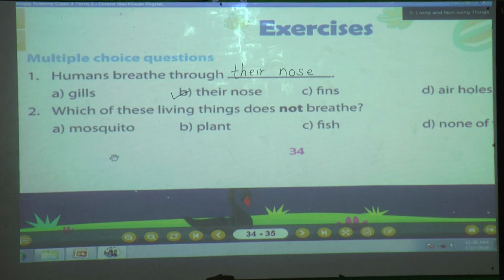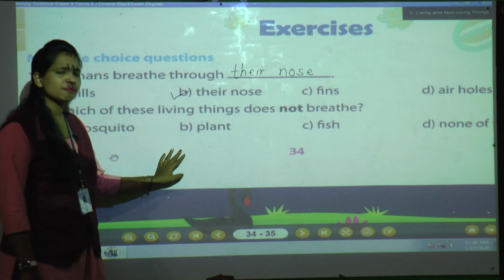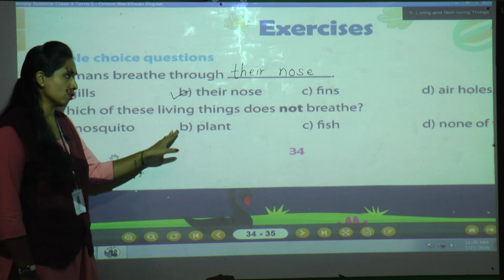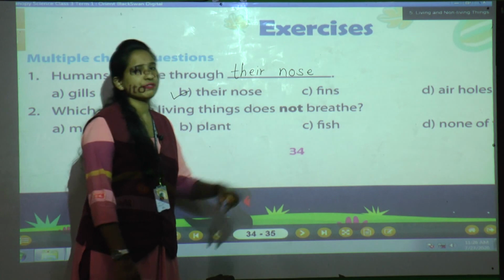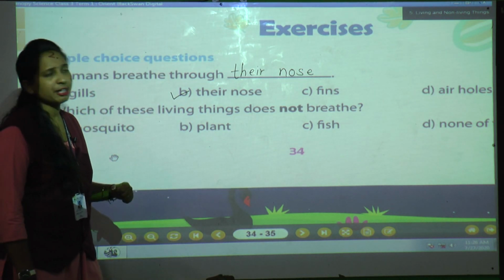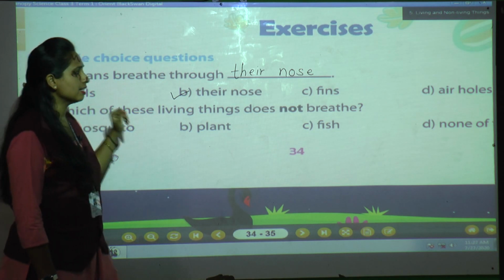Now let us see one by one. Mosquito. Mosquito is an insect. Mosquito is a living thing. Of course, living things breathe. What about plant? Yes, plants also breathe with the stomata. Yes or no? So plants are also living things. So this is not the correct answer. Third is fish. Yes, fish is also a living thing. So fish also need to breathe. Fish also breathe through the gills.